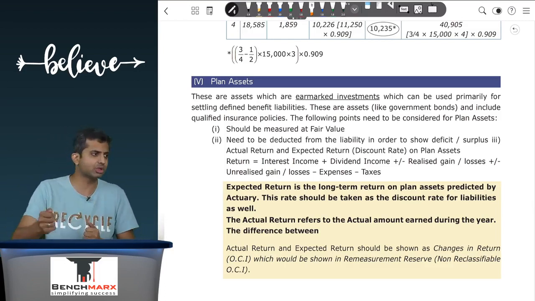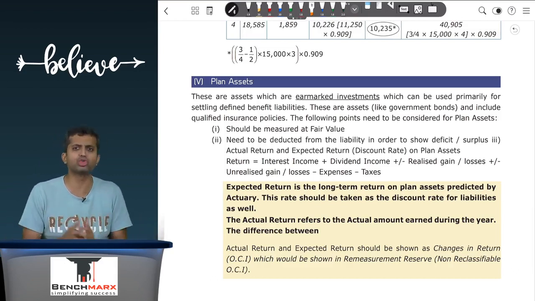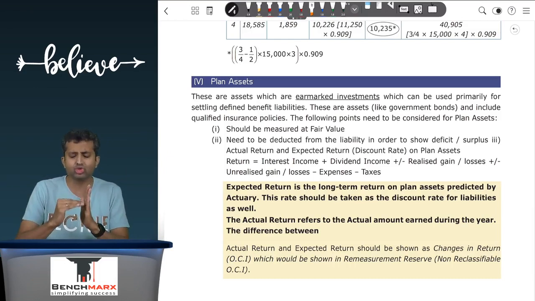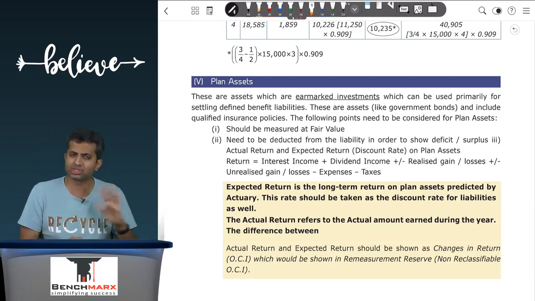The entity might make some contributions to increase the amount of plan assets, so they might change due to contributions done during the year. Under a defined contribution plan, this contribution goes to the P&L account. However, under a defined benefit plan, this contribution increases the plan assets and probably reduces the company's bank balance. It does not go as an expense in the P&L account.